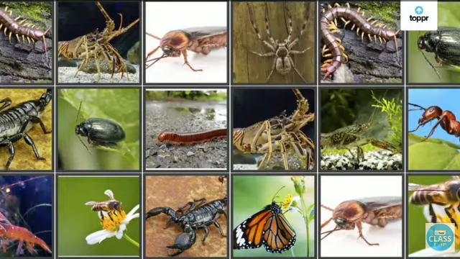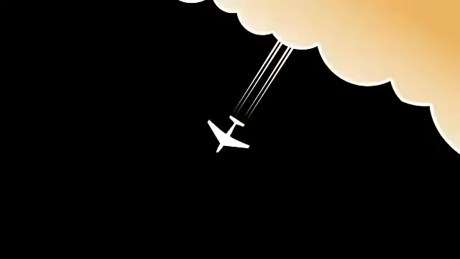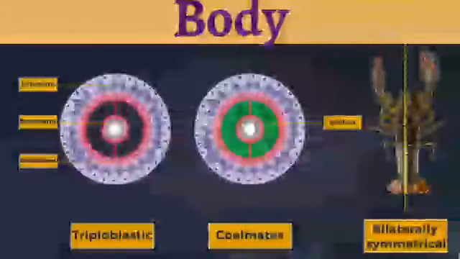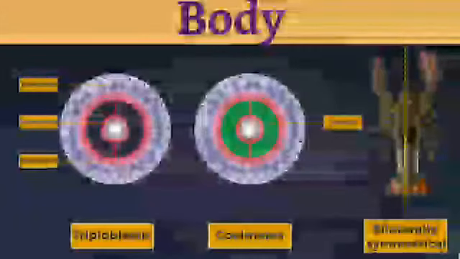These animals are found in all types of habitats ranging from the deepest ocean to the highest mountain. In this figure you can see the animals living on earth, in water and those just flying up in the sky. Now we will see the characteristics of their body. First one is triploblastic, means they consist of ectoderm, endoderm and mesoderm.